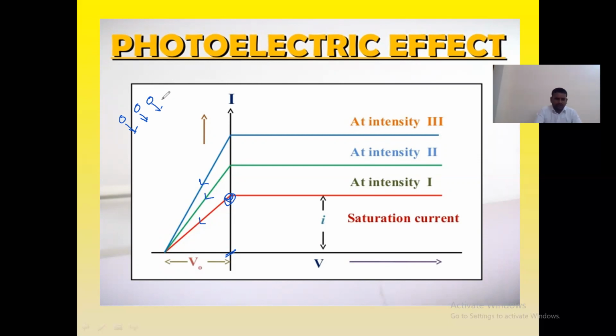If I take my photon with energy 3 electron volt, and the material is a metal where the electron needs 1.9 electron volt, then after absorbing 1.9 electron volt, the electron comes out with 1.1 electron volt as kinetic energy.